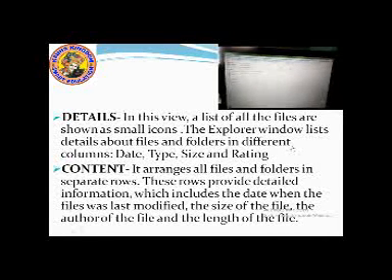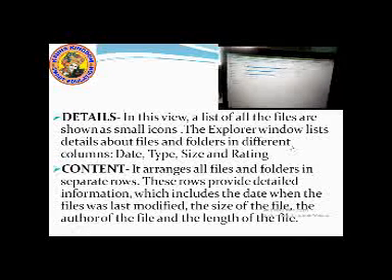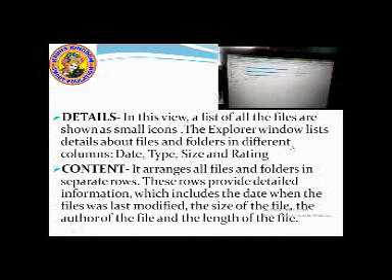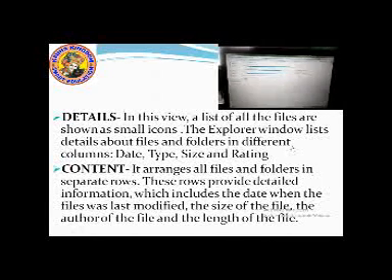That is detail view. Again you go to the view option and then you click on content. You will see how many files and folders are available in this drive. This will give you the content. So these are the different views of the icons. Okay students?